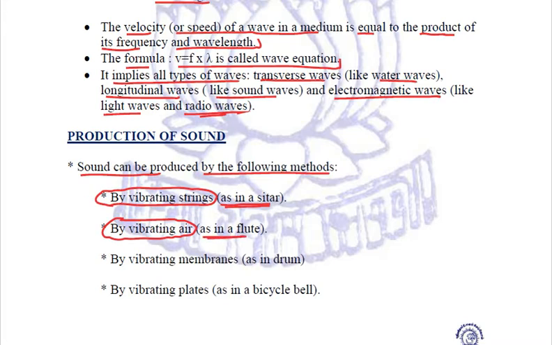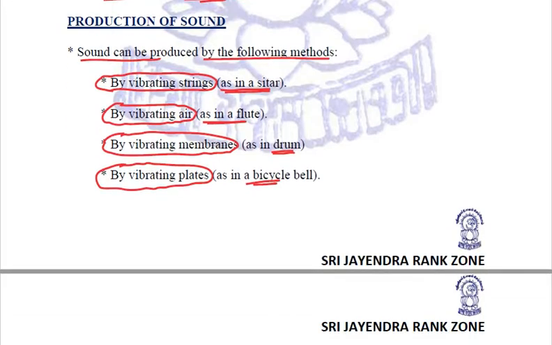The third way is by vibrating membranes, as in the drums or the congos or the tabla. And the fourth way is by vibrating plates, as in a bicycle bell. So these are the four ways through which we can produce sound.